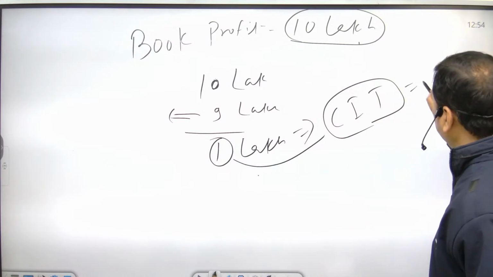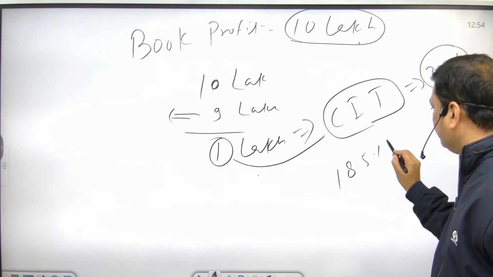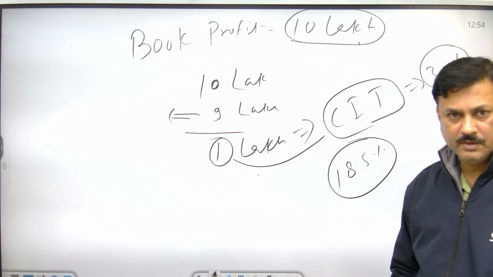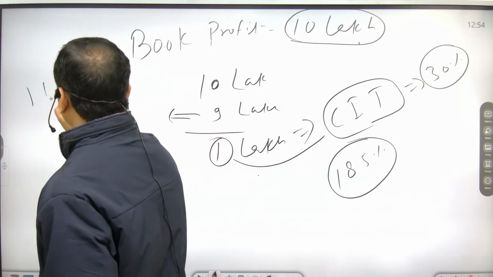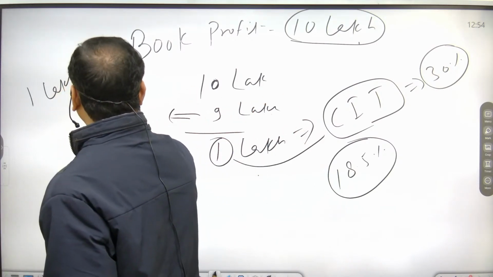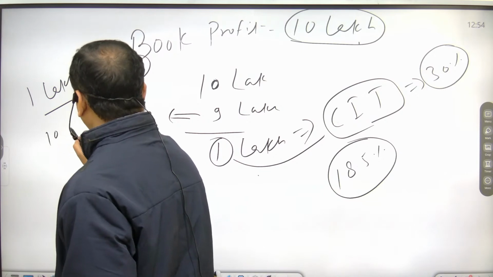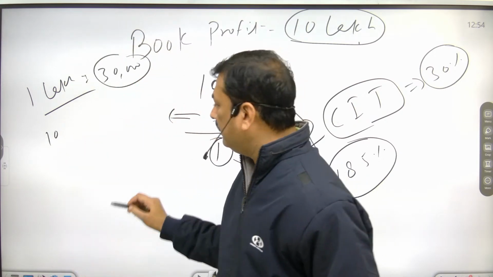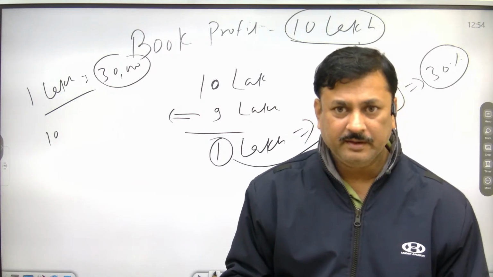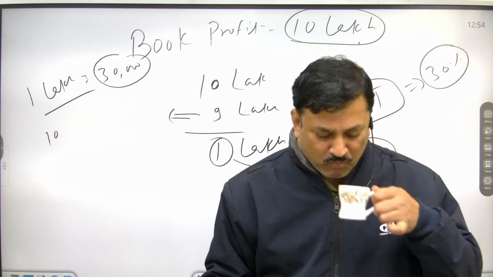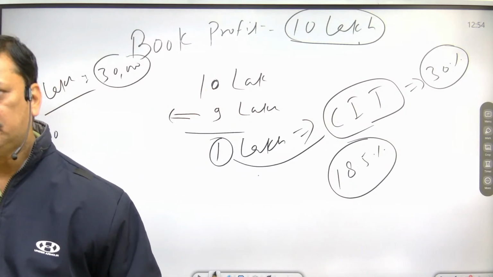Now look, corporate income tax is, let us assume, 30%, and MAT is 18.5%. Now on 1 lakh, 30% is 30,000, and on the 10 lakh, 18.5% is how much? 1,85,000. So which is profitable for the company, MAT or CIT?